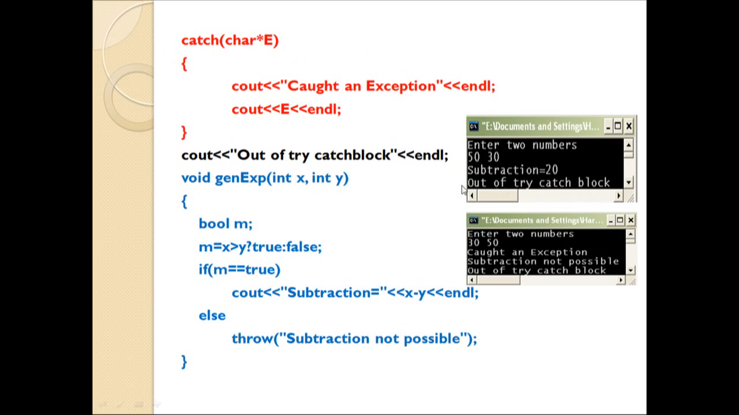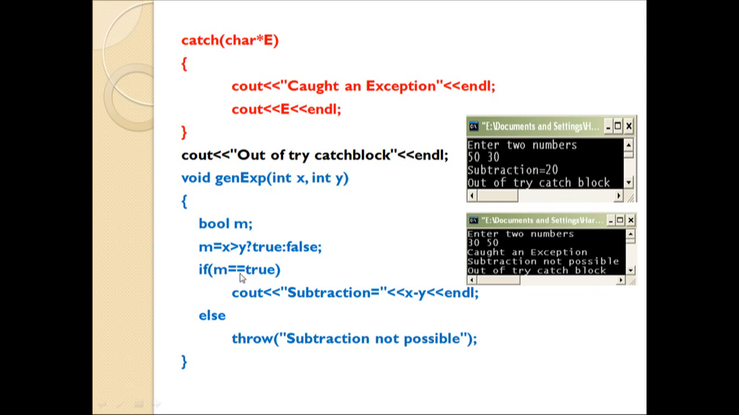Initially, for the first output we have taken the value of x as 50 and the value of y as 30, and we are checking which number is greater. Here the statement is given: m is equal to x greater than y. If this statement is true, then the value of m will be 1. If the statement is not true, that is false, then the value of m will be 0.